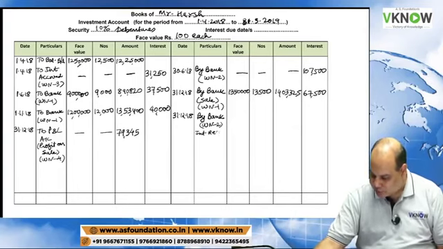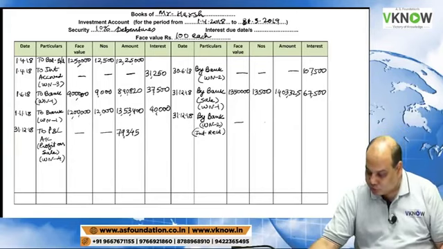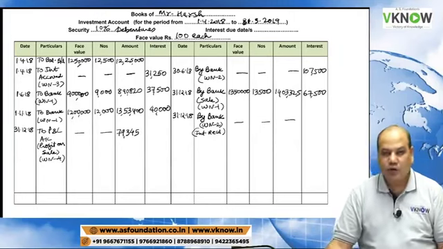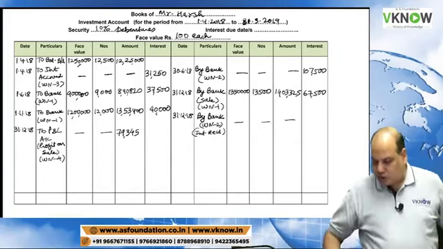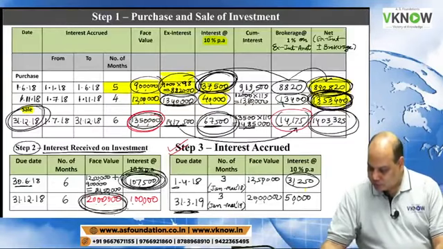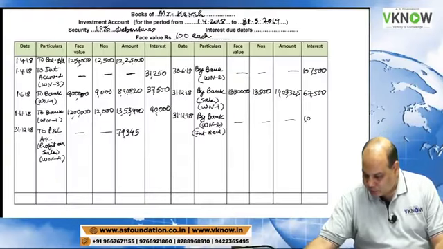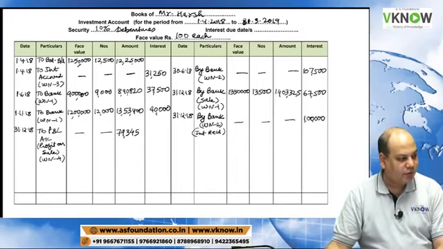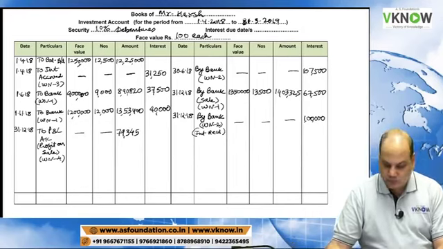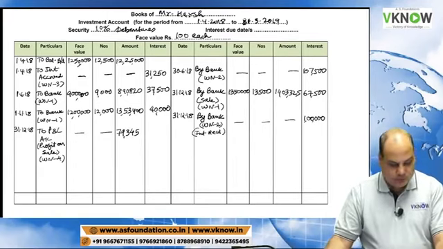Then 31/12/18, we will receive second interest by bank, working note 2. Interest received. So please go to working note 2 and tell me interest received. It will be on the screen, working note 2 below, 1 lakh rupees in red font. Is it 1 lakh rupees? 1 lakh is right.